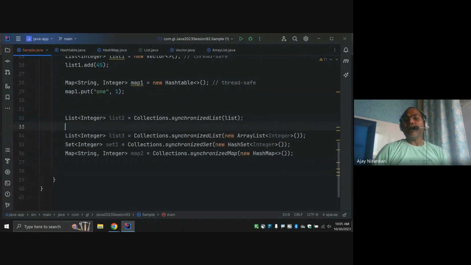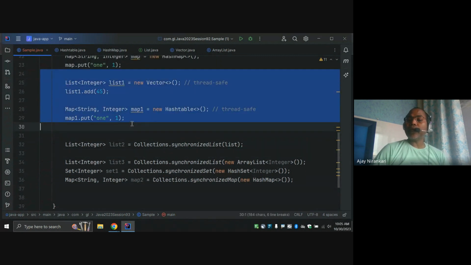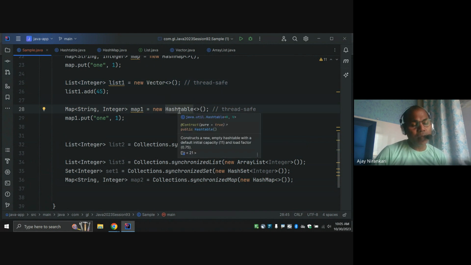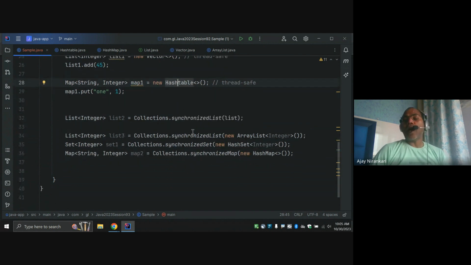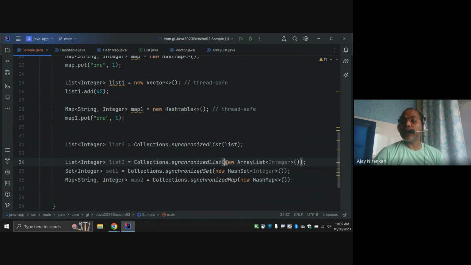So you have both options. You can directly use a different implementation, that is, a thread safe class. That's one way. Another way: I still want to use ArrayList, but I want it to work fine in a multi-threaded environment. You can use the methods synchronizedList, synchronizedSet, synchronizedMap. In this way you can create the list, and now this list becomes a thread safe collection, right? So this is another way, and it's good.